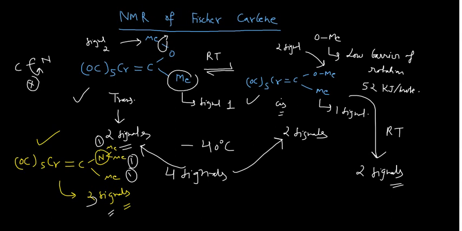This can be explained on the basis of the higher barrier of rotation. One more thing to note: this trans form exists in the solid form, and it is rapidly equilibrating with the cis form.